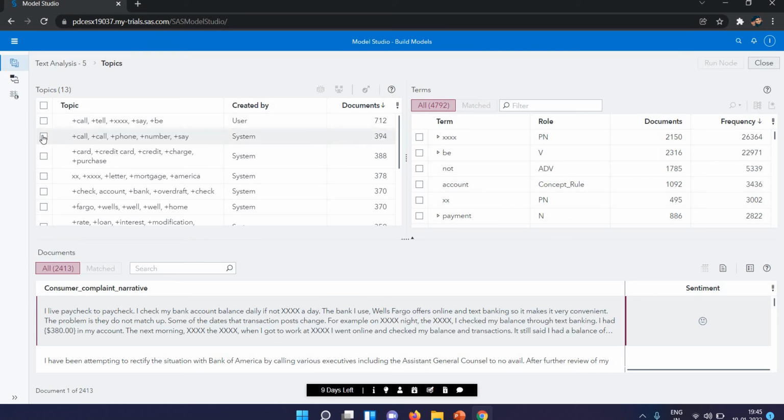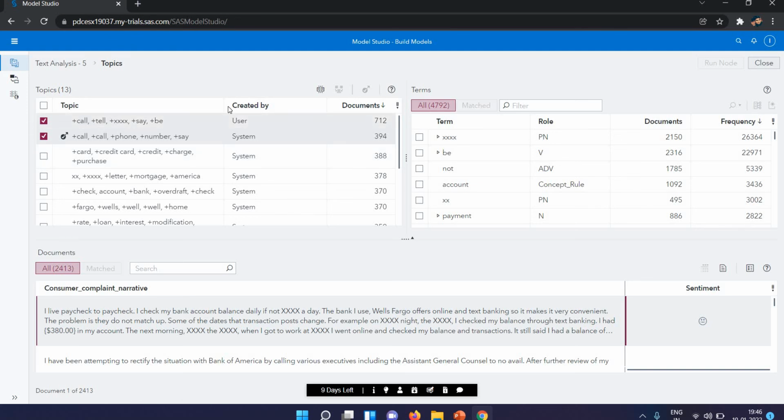Also one more thing: when we are selecting this topic, we have one more option, which is add topic. After this split we have the add topic. If I click on this one, it will automatically add these as a category. Now this topic is added as the category. So whenever we see the result of the category, it will show one category related to call, phone number, and say. Then it will show all the analysis related to this category.